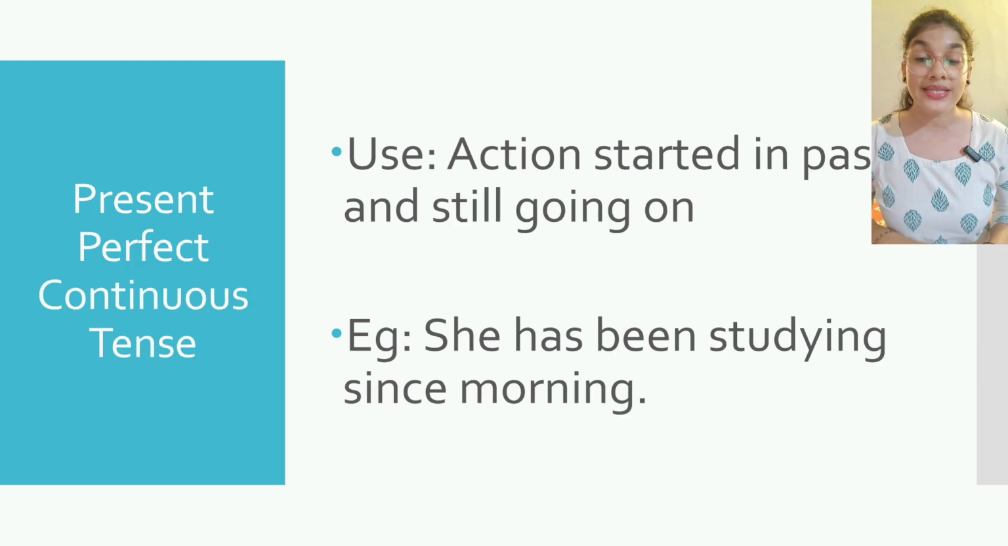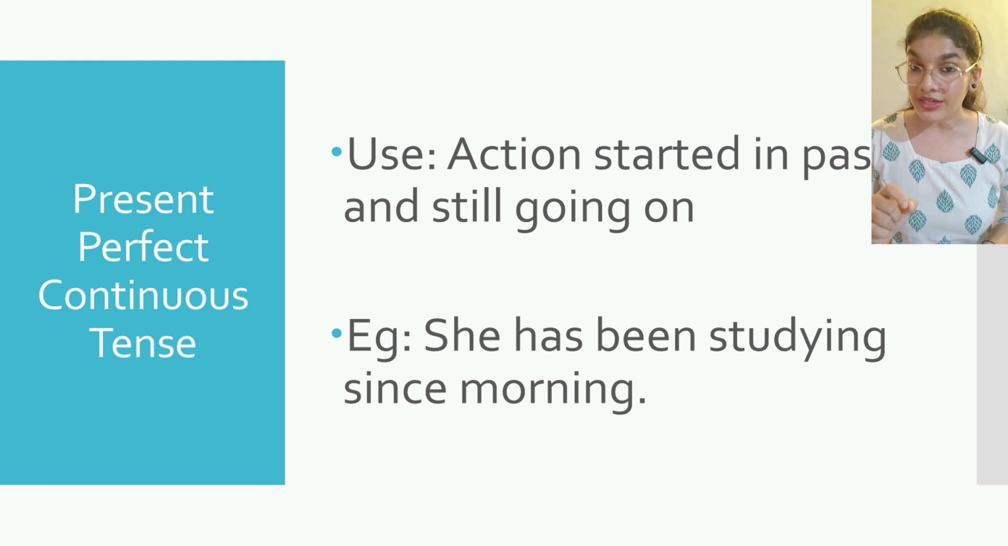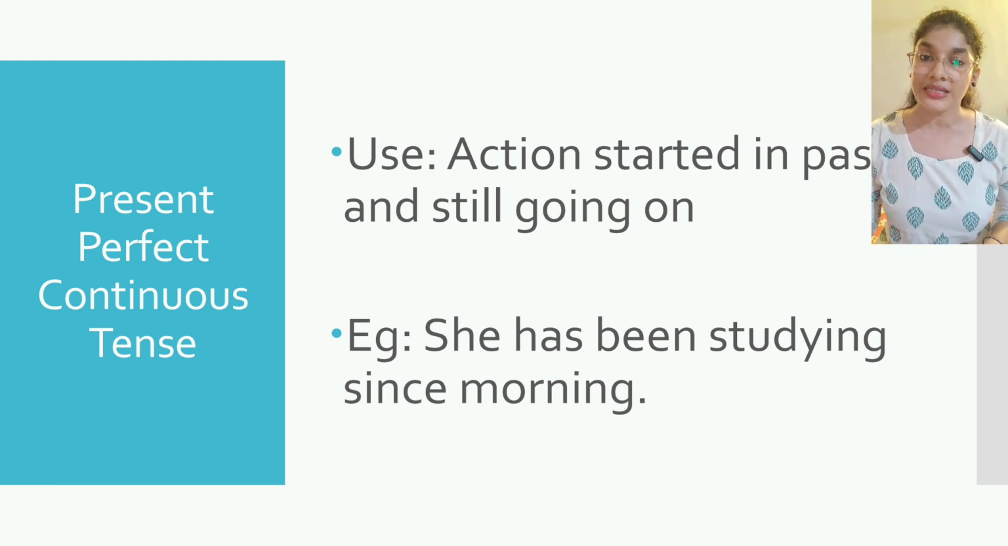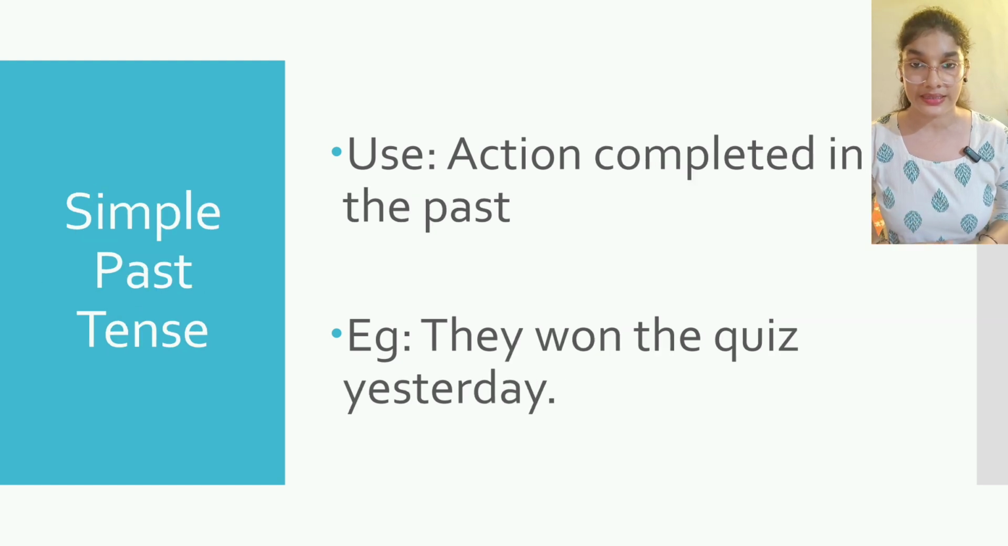Next, we have present perfect continuous tense. It is used to describe an action that started in the past but is still continuing in the present. It emphasizes the duration of the action up to now. It means maybe I started studying half an hour ago, but still I am doing it. I am continuing it.